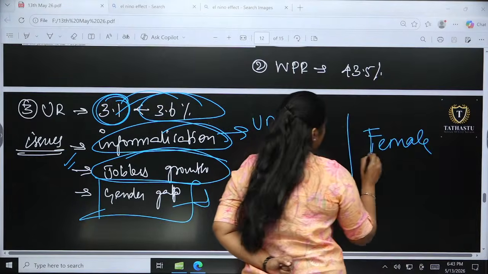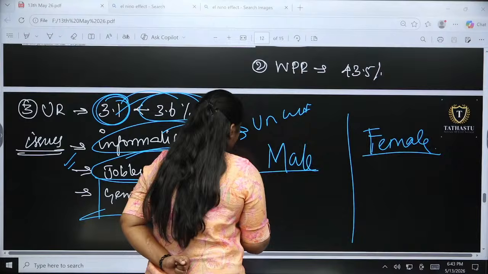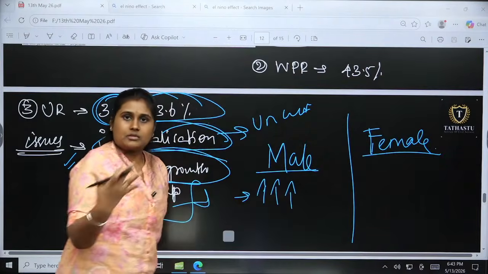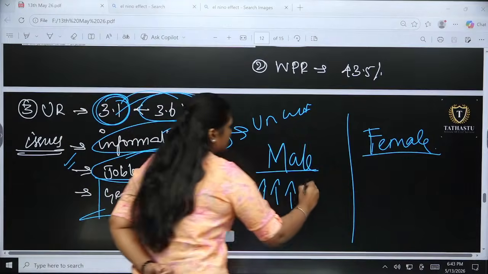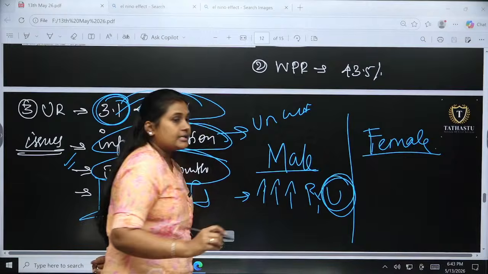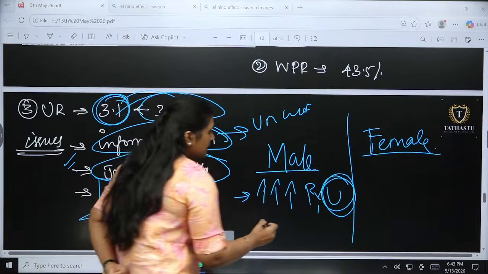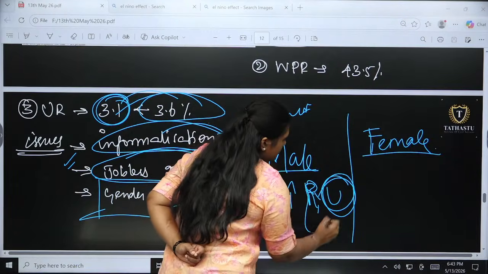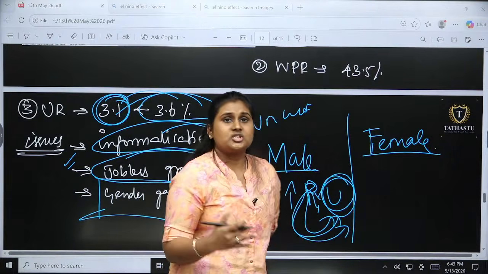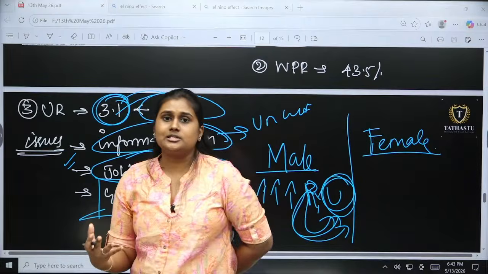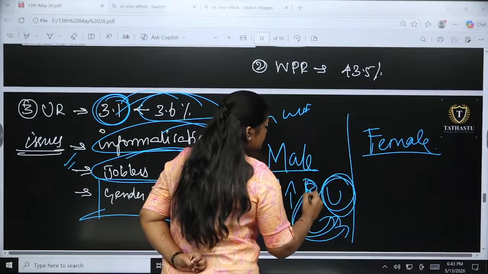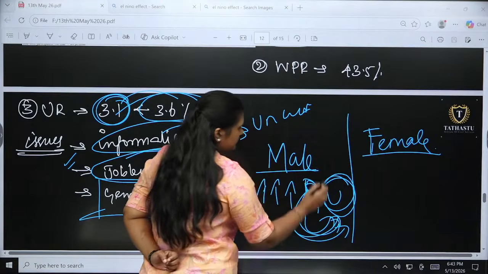In male there is a higher employment rate, both in rural and also in urban. Comparatively, urban areas are getting major employment because some people are moving from rural to urban. Urbanization is providing much construction work, infrastructure work, and other job opportunities. So people are moving from rural areas to urban when it comes to males.